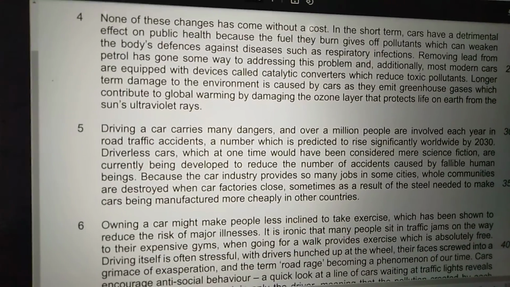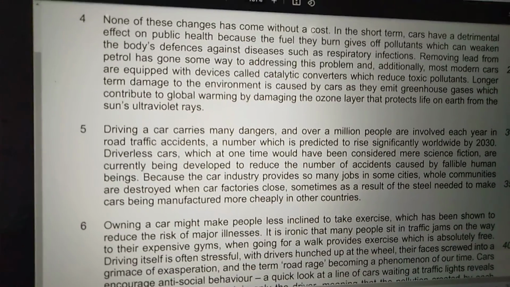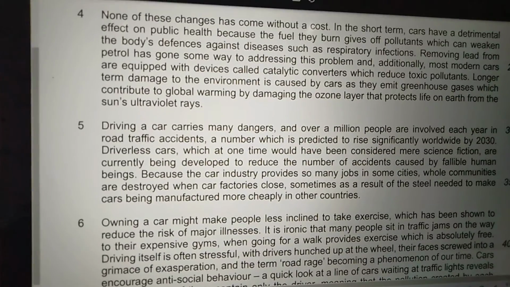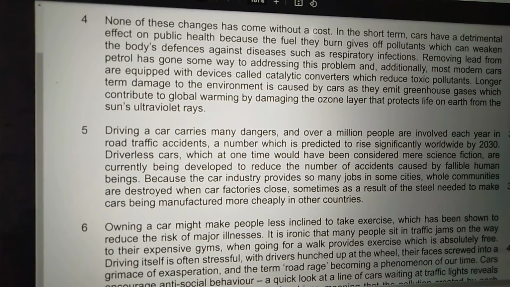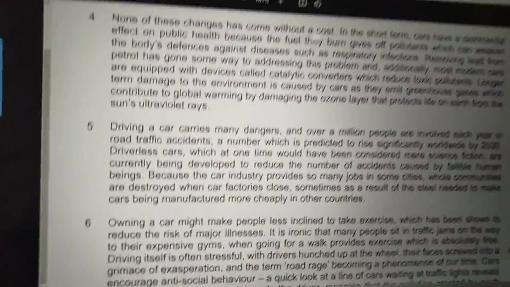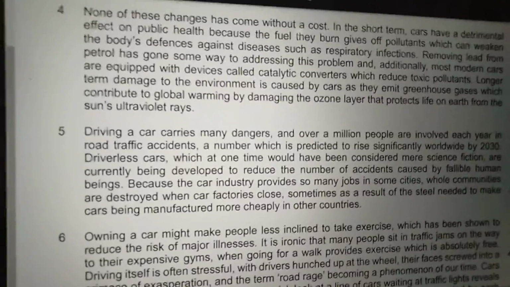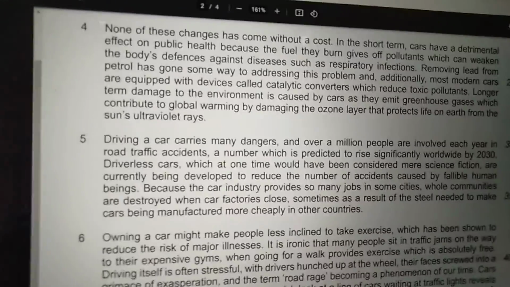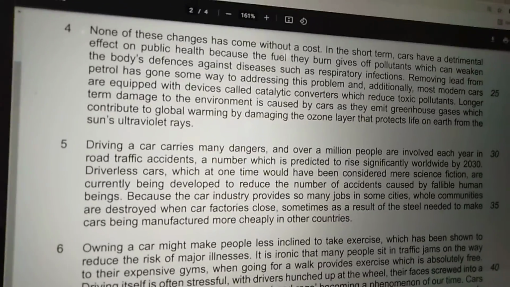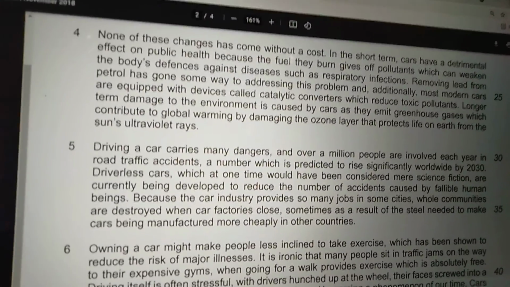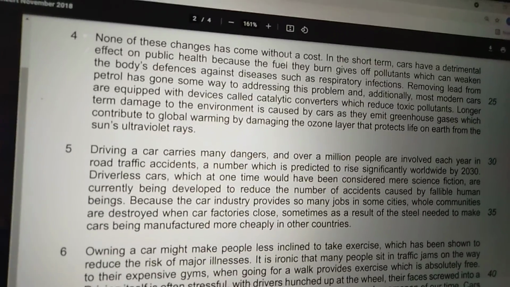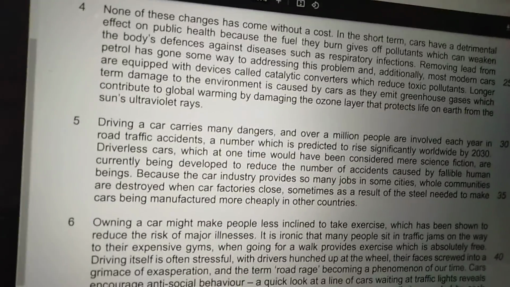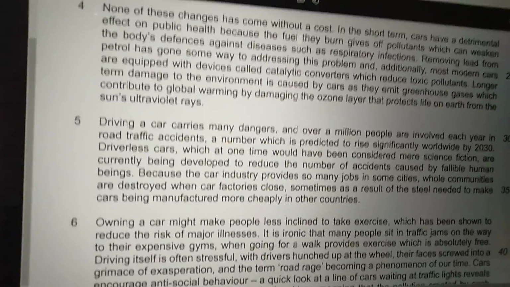Okay, the next is longer term damage to the environment is caused by cars as they emit greenhouse gases which contribute to global warming by damaging the ozone layer that protects life on earth from the sun's ultraviolet rays. Now another serious disadvantage of the car, bache, is that it is affecting the environment. And how it is affecting is that cars emit greenhouse gases.